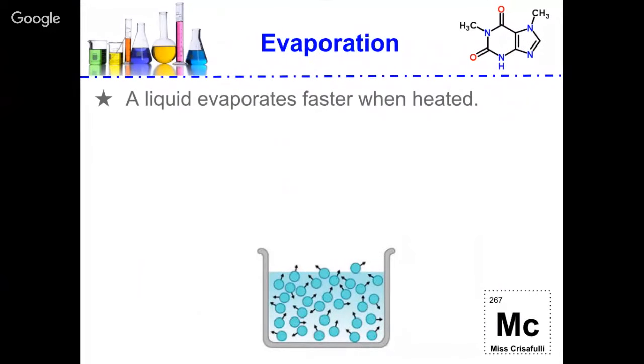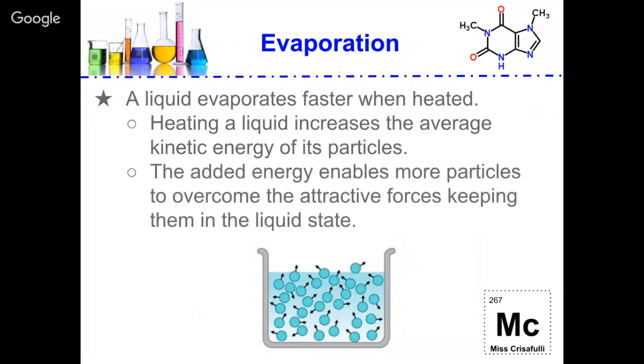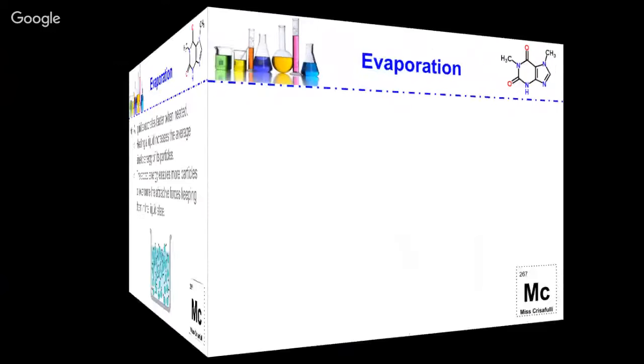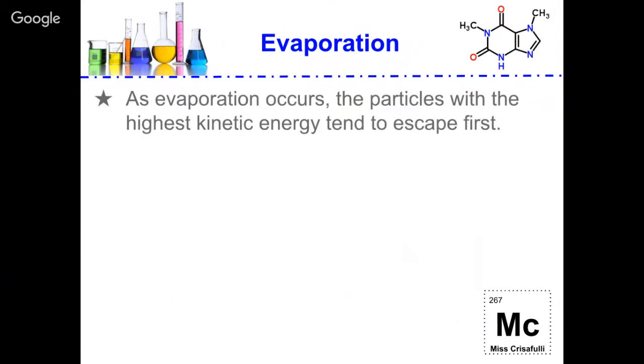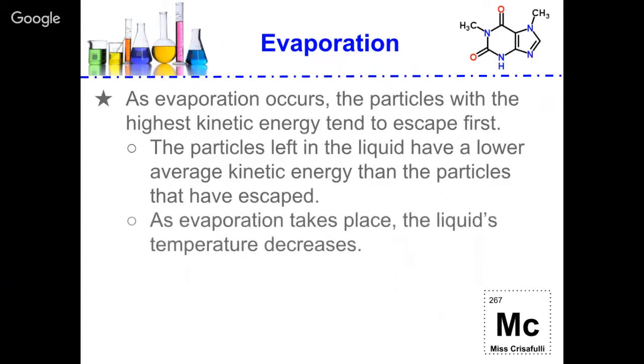A liquid evaporates faster when it's heated, because when we heat a liquid, we are increasing the average kinetic energy of the particles, and the added energy enables more particles to overcome the attractive forces keeping them in the liquid state. As evaporation occurs, the particles with the highest kinetic energy tend to escape first. The particles left in the liquid have a lower average kinetic energy than the particles that have escaped. As evaporation takes place, the liquid's temperature decreases. Evaporation is a cooling process.